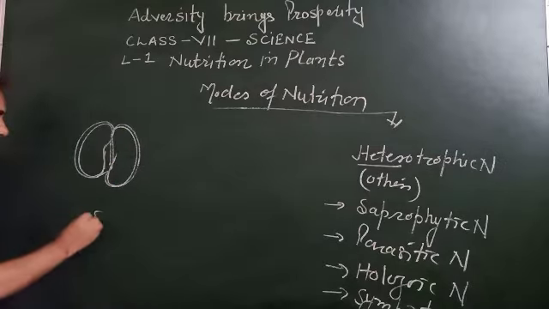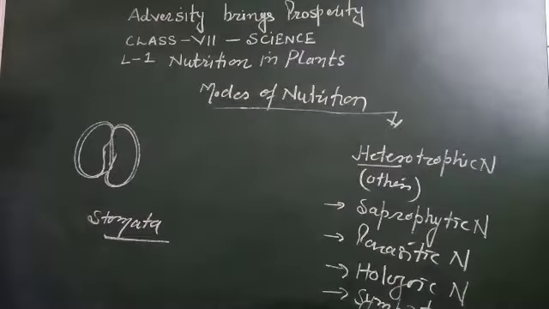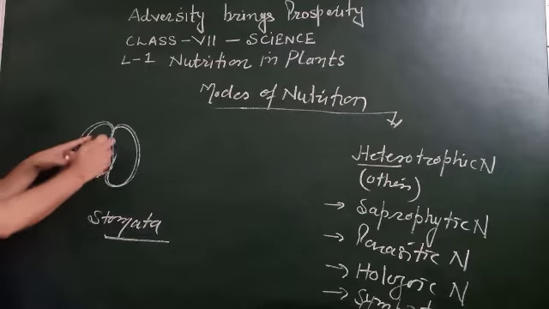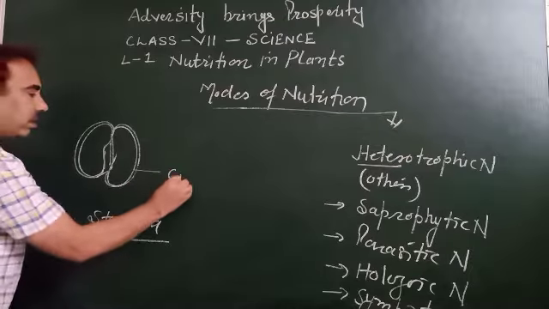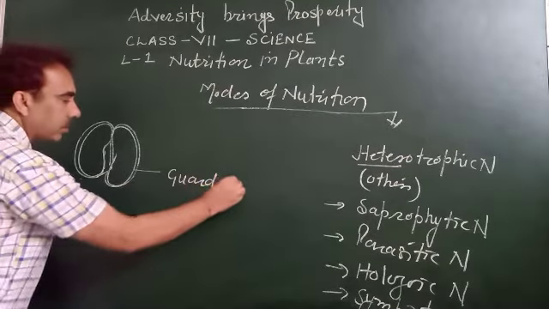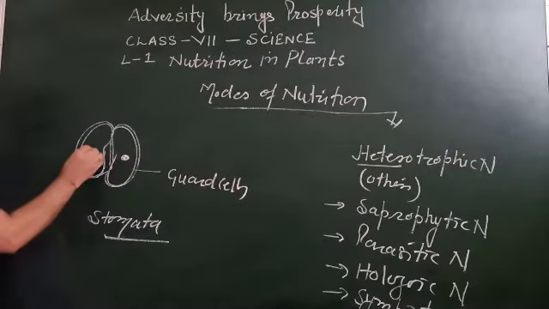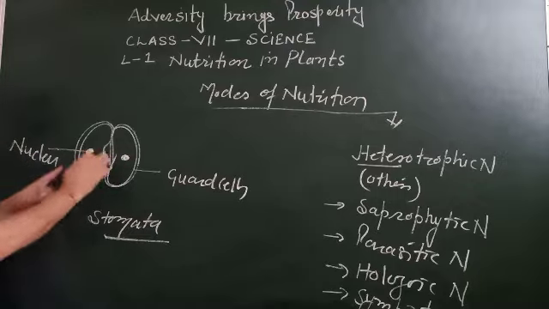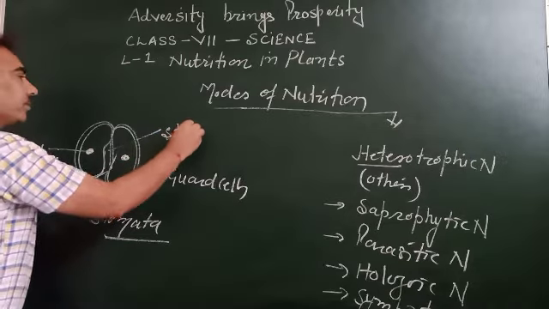They are called stomata. This is a single stoma, and these two bean-shaped structures are called guard cells. Nucleus is there. This is the nucleus. The space between two guard cells is called stomatal aperture.